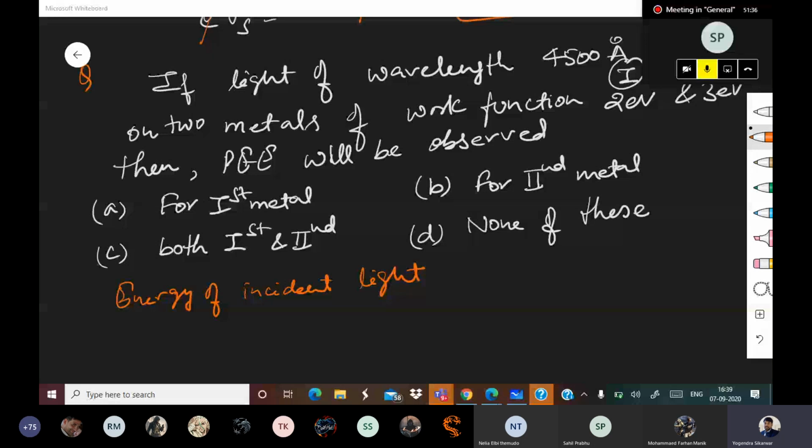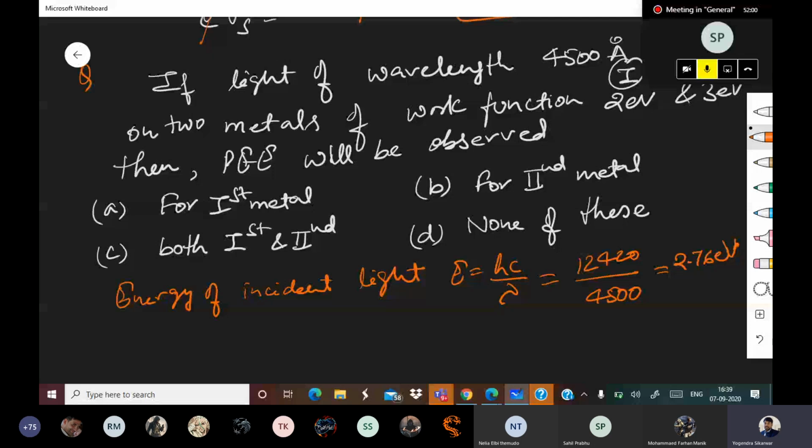So that is 2.76 eV. Now pay attention. As this energy is 2.76 eV, it is more than the work function of the first.